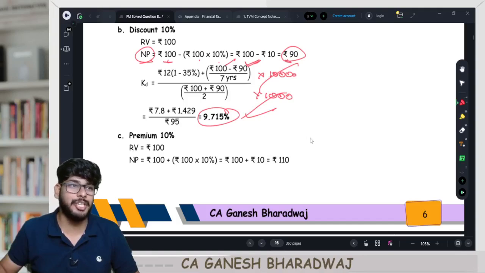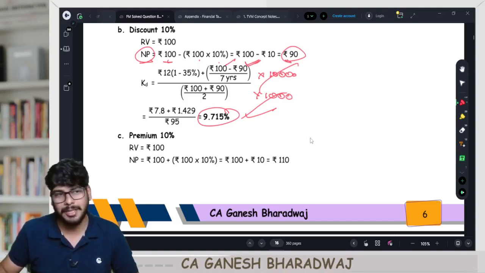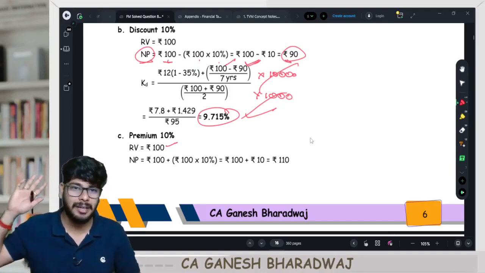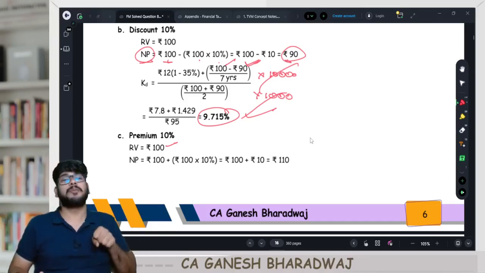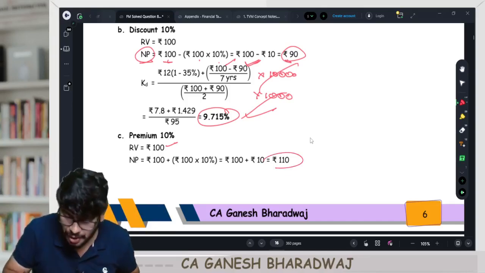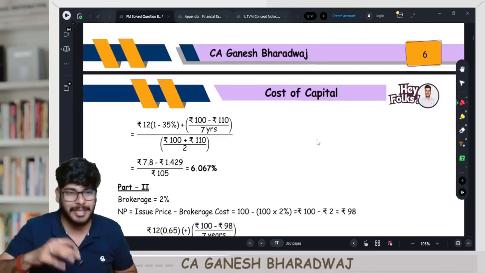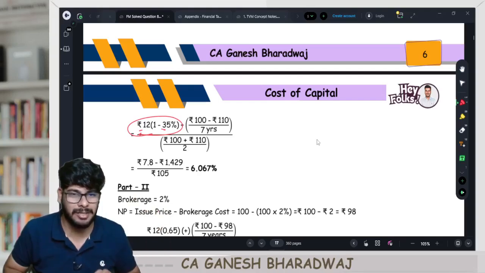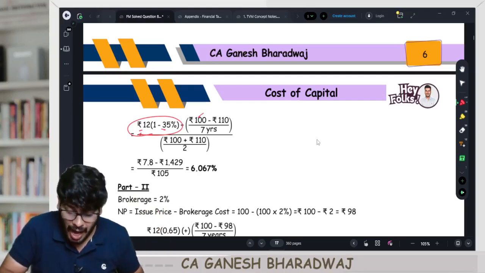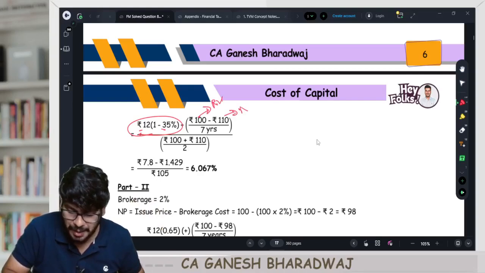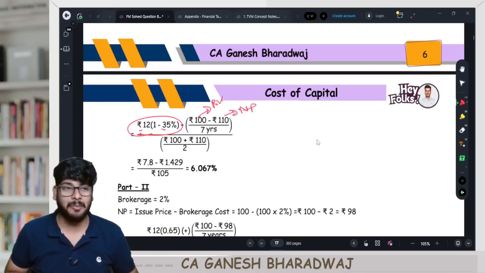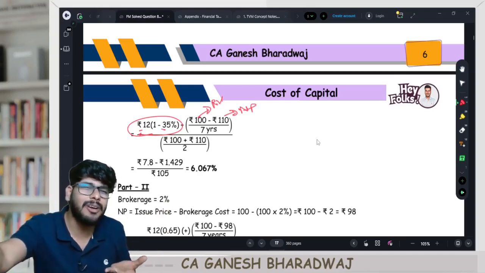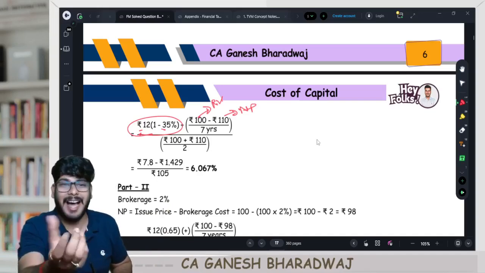Suppose the debentures are issued at a premium. Now what happens, guys? I am redeeming it at par only. When I redeem, I will redeem it at 100. When I received money from the public, how much did I get? 110 rupees. Now, if you look at this calculation, I into (1 minus t), this is my cost. One cost, interest cost is there, post-tax. RV minus NP. That is, what happens? I am receiving 110, but I am repaying only 100. Here, actually I am gaining.